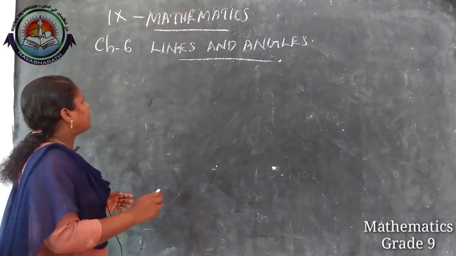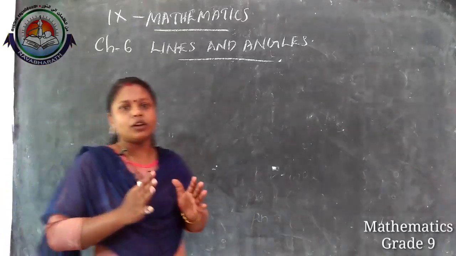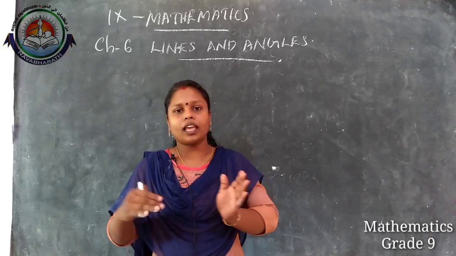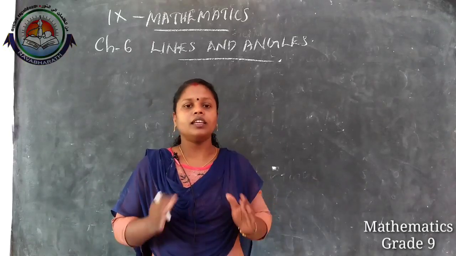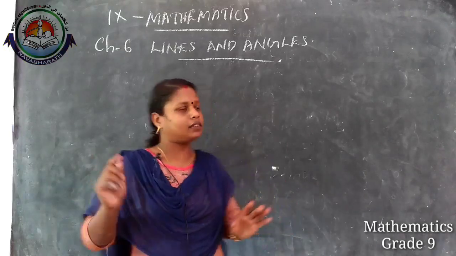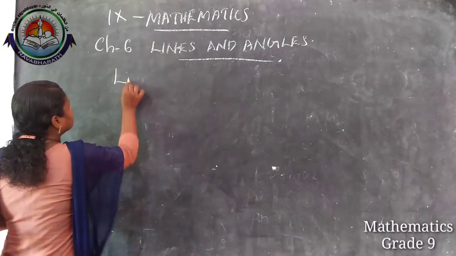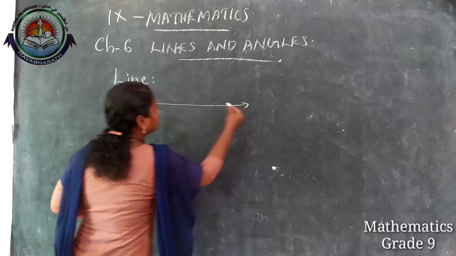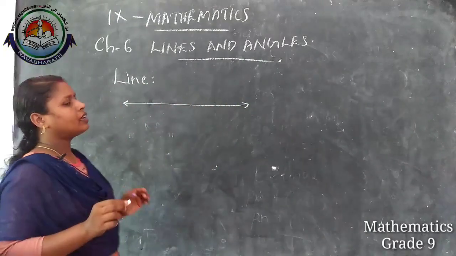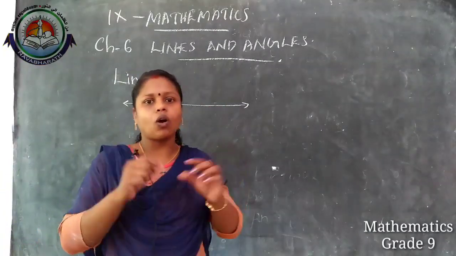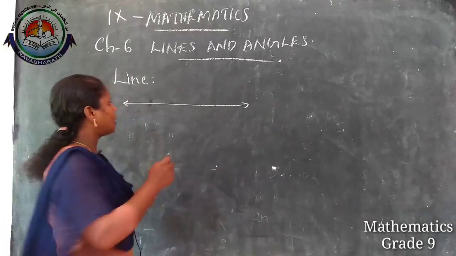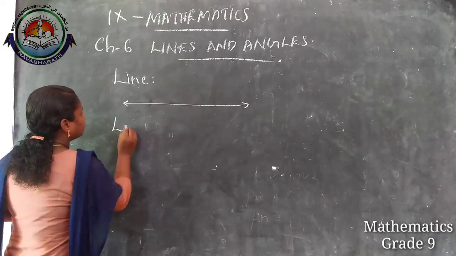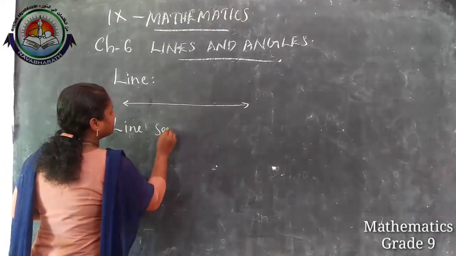So what is a line? Line means there won't be any starting point and ending point. It is going to both sides. It is a line and it is a combination of some points. Then line segment.